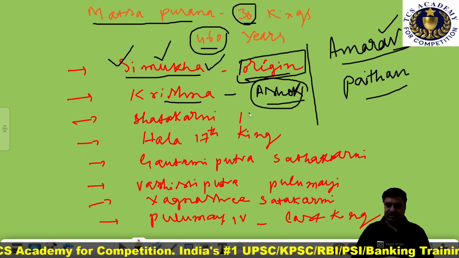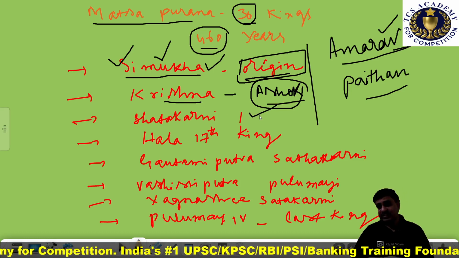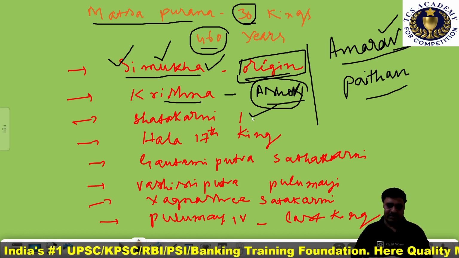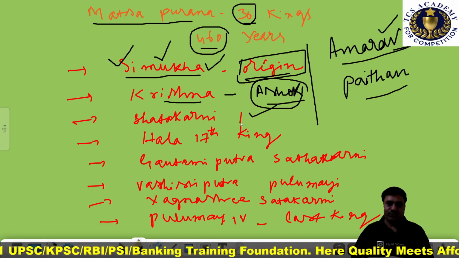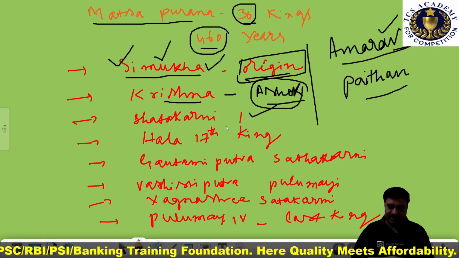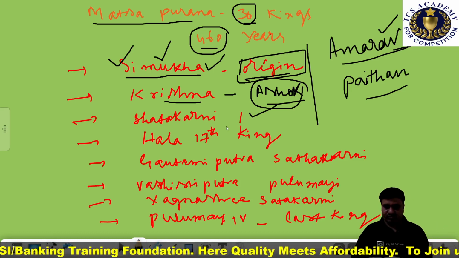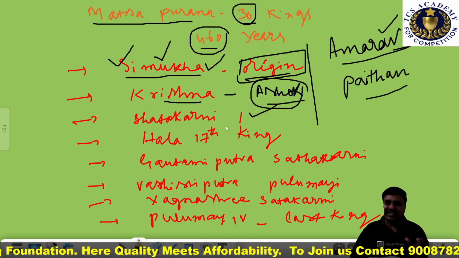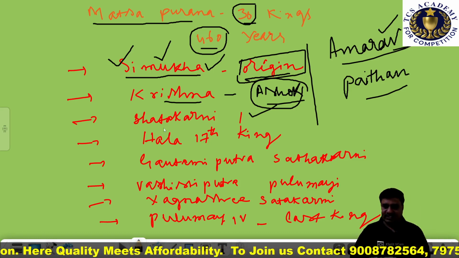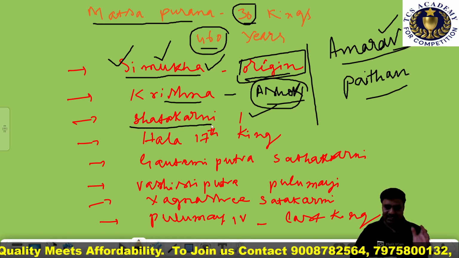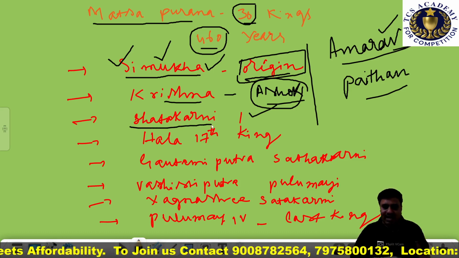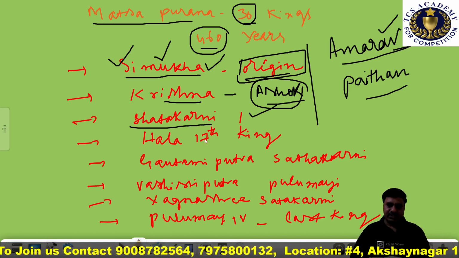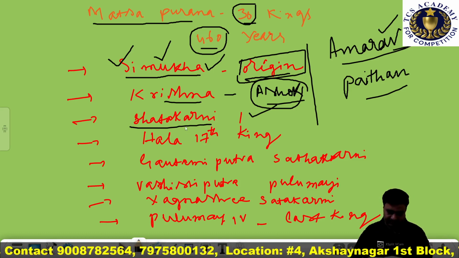Next comes Satakarni first, a son of Simukha Satavahana. He was a powerful ruler, and for the first time he performed sacrifices like Ashwamedha and Rajasuya. Clear?